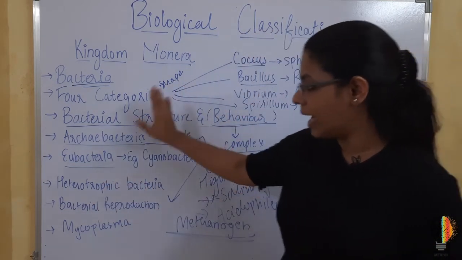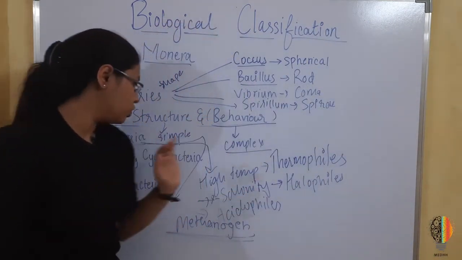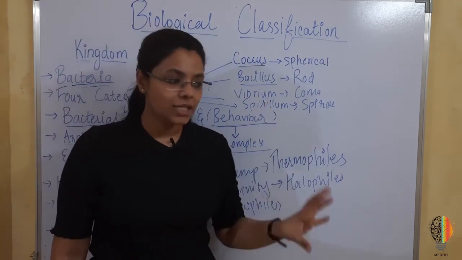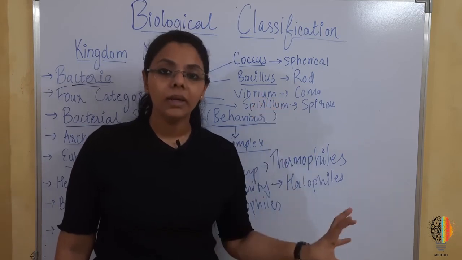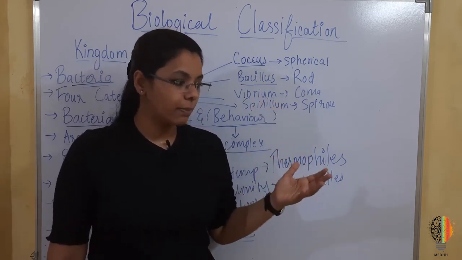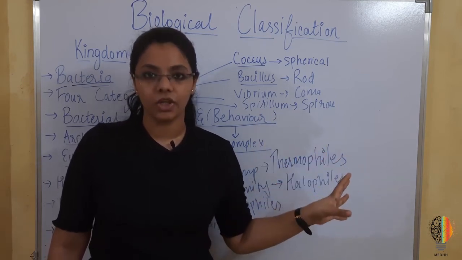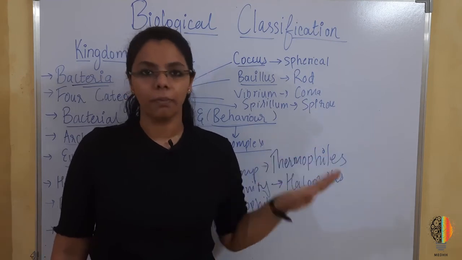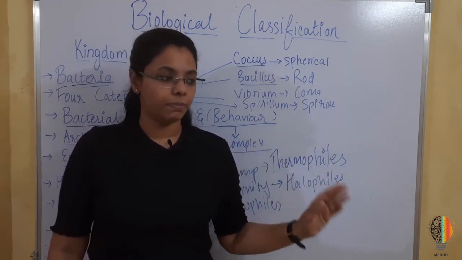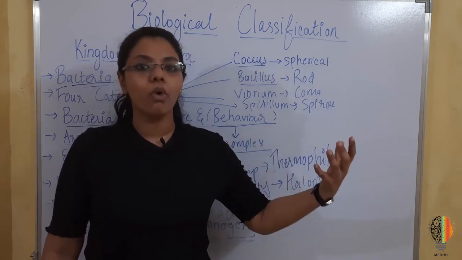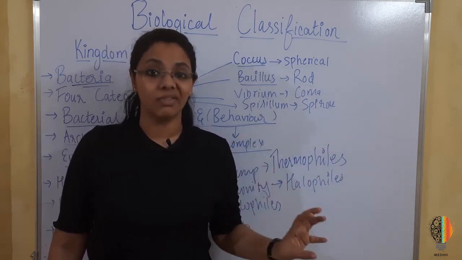Then comes eubacteria, the true bacteria, which need optimal conditions to survive. For example, if their optimum pH is 8 or 6, I'm just giving you an example, and the pH varies, becoming less or more, the bacteria won't be able to survive.